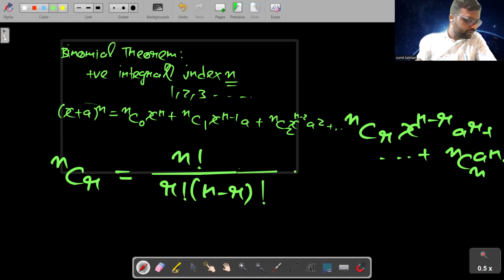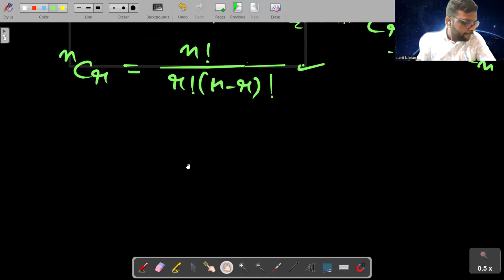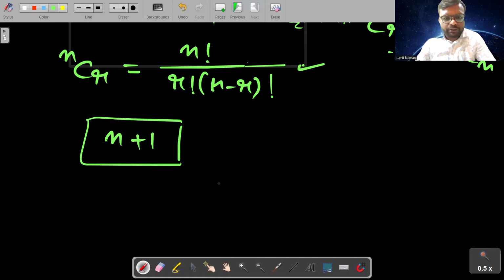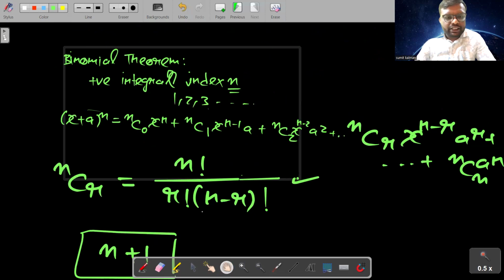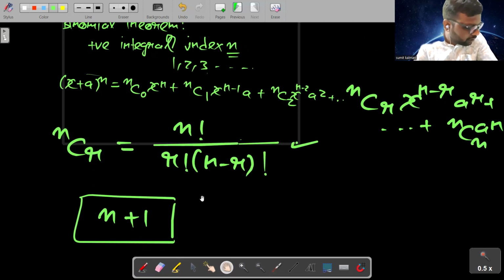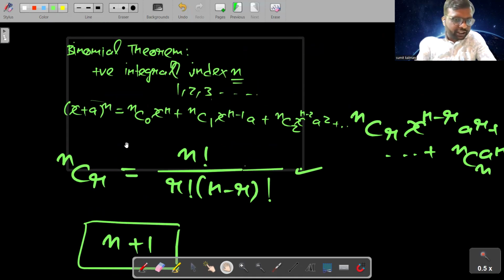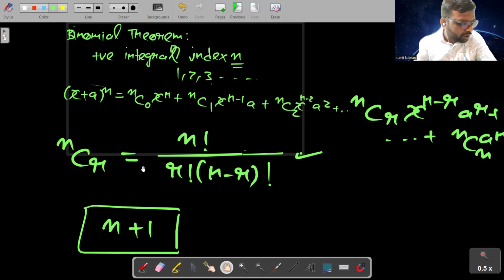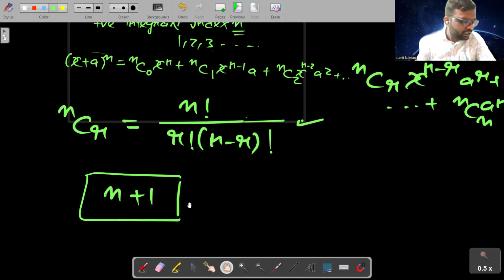Students, this you will study in detail in your mathematics course also. And the total number of terms in the expansion is equal to index plus 1, that is n plus 1. So if you have index 3, that is x plus a to the power 3, then the total number of terms in the expansion will be 3 plus 1, that is 4.